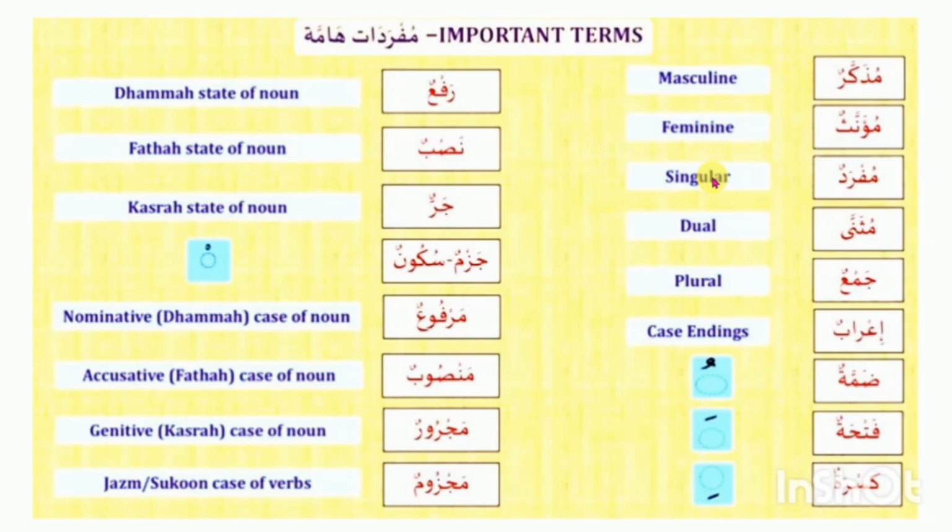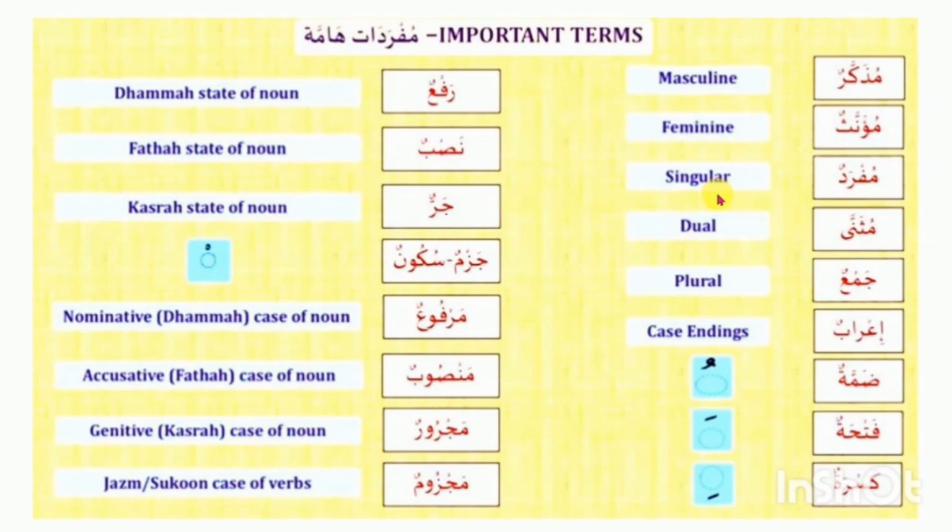But in the Arabic language there are three types of number. First is singular number, second is dual number, third is plural number. In the English language, dual number is absent, but in Arabic it is discussed individually. Singular means single, in Arabic mufrad. Dual means two, this is muthanna. Mufrad, muthanna, and plural is jam'.